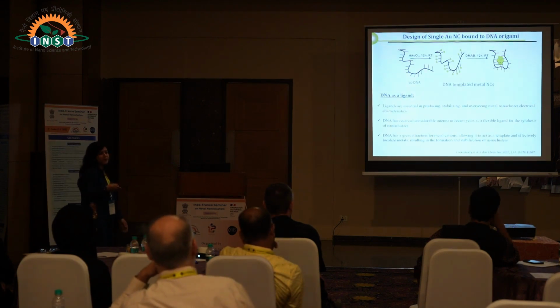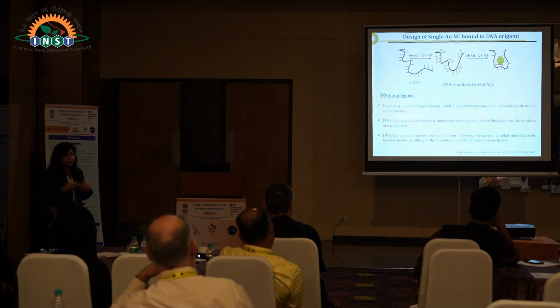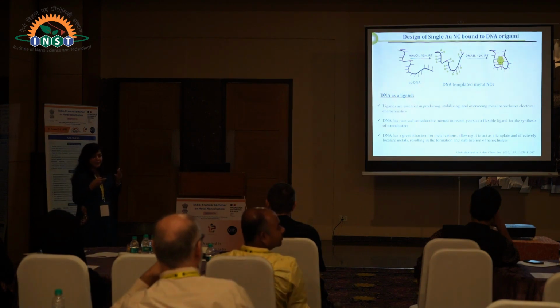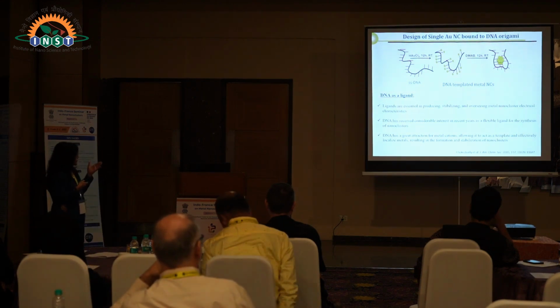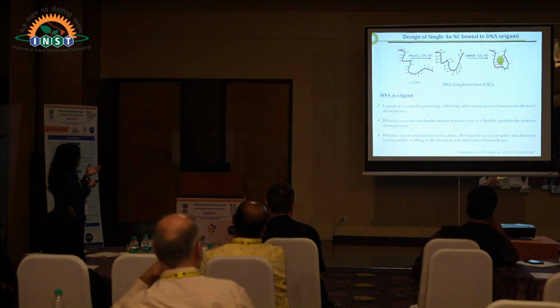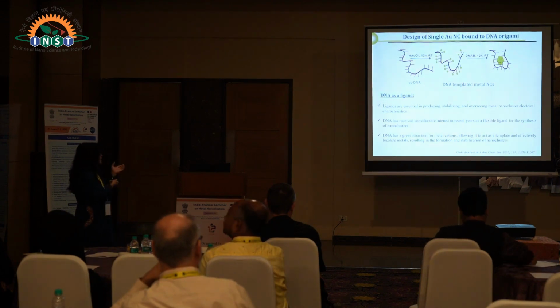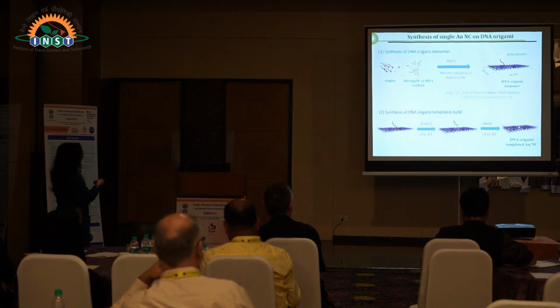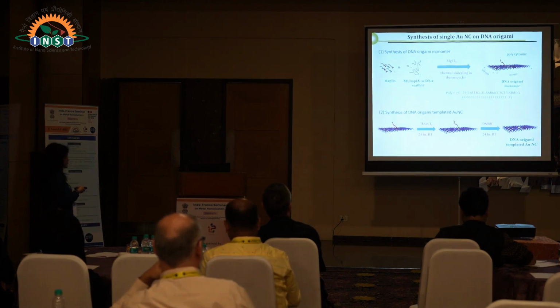After that, as I told you, with DNA origami we wanted to play with the stoichiometry as well as the material, and we were able to assemble some kinds of quantum dots. We were also interested in creating a DNA origami structure which contains a single nanocluster. So we modified the DNA origami with polycytosine, and we used HAuCl4 with reduction by DMAB, and we found that in situ synthesis of gold nanoclusters took place on this DNA origami template.